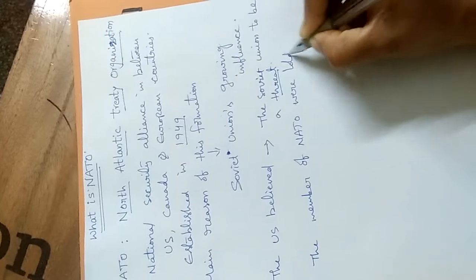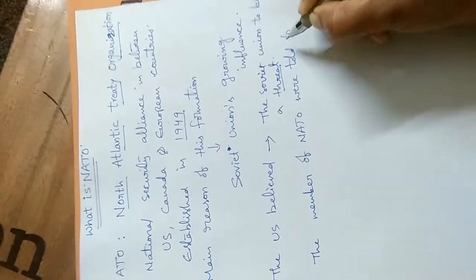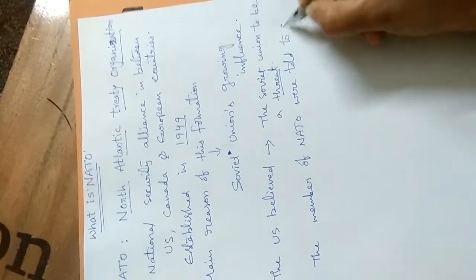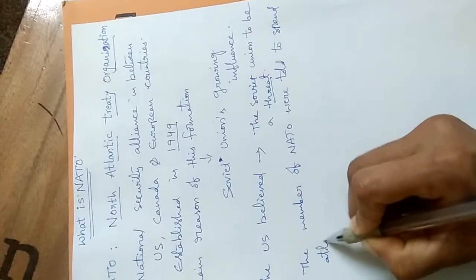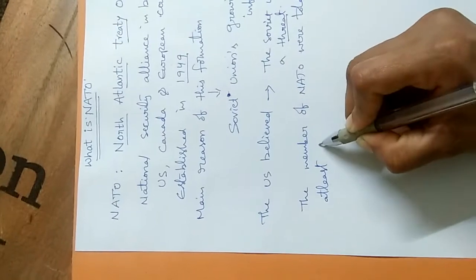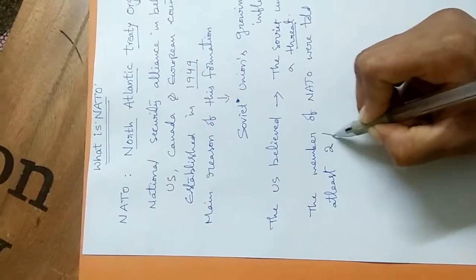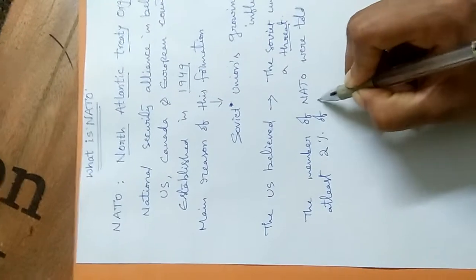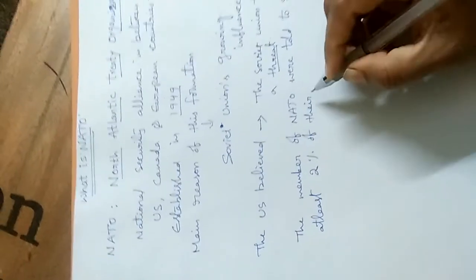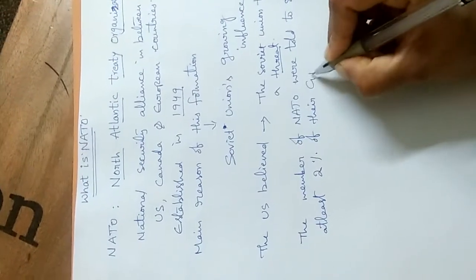The members of NATO countries were told to spend how much? At least 2% of their GDP. For what purpose?